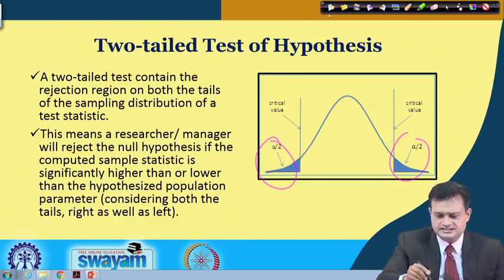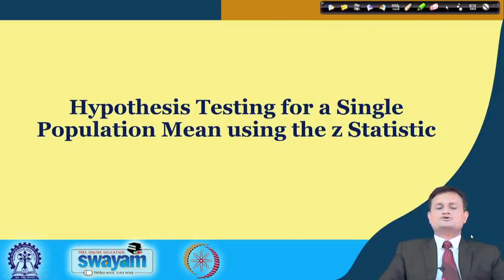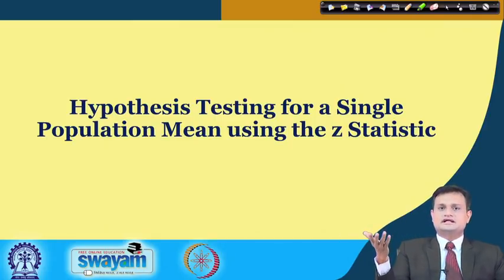So this is something that we try to do in hypothesis testing. Now let us try to consider hypothesis testing for a single population mean using Z statistics. So we had seen previously that there are various types of distributions, and you have the associated probability distribution function. This probability distribution function is used to develop the statistical table, and for each particular distribution you have the statistical table for ease in computation, getting the values corresponding to your computed statistic.